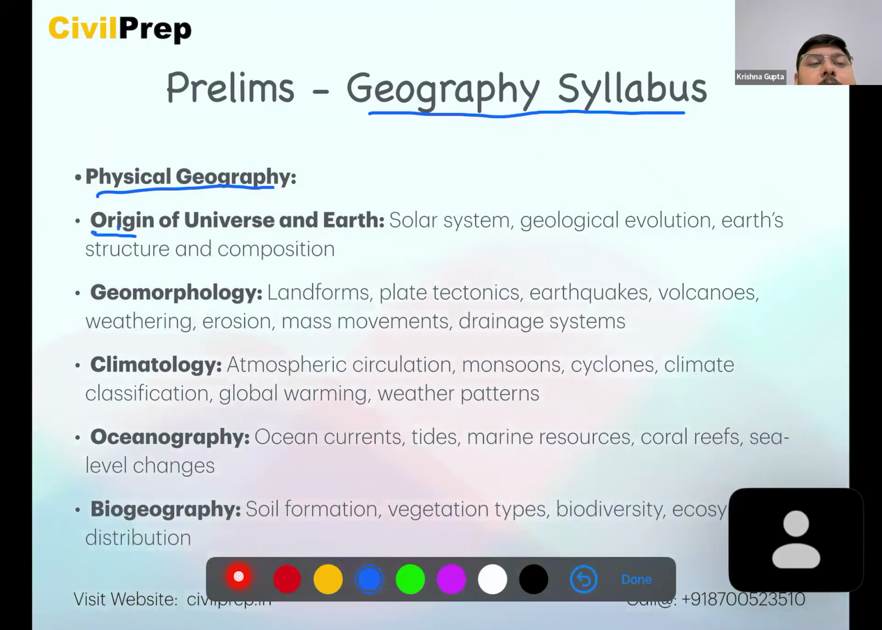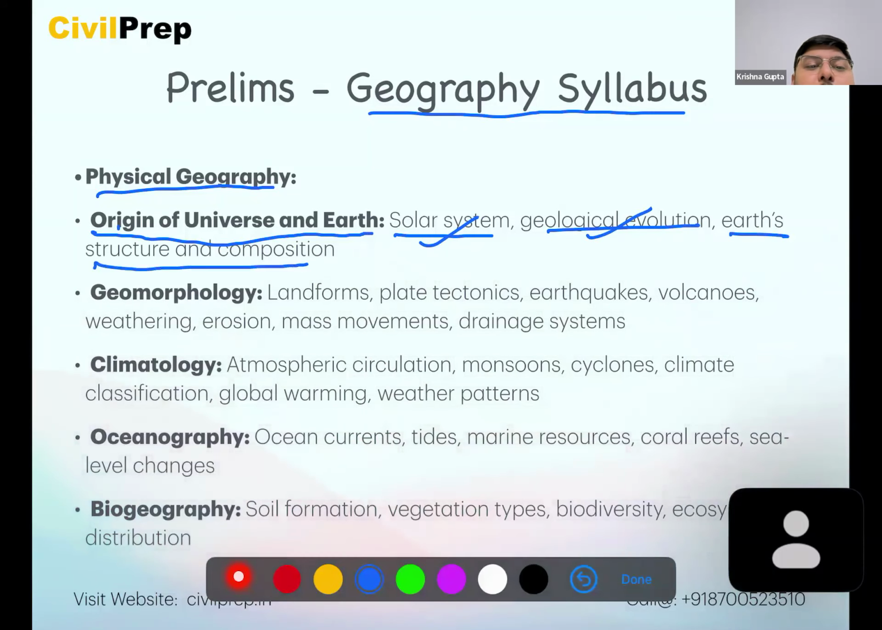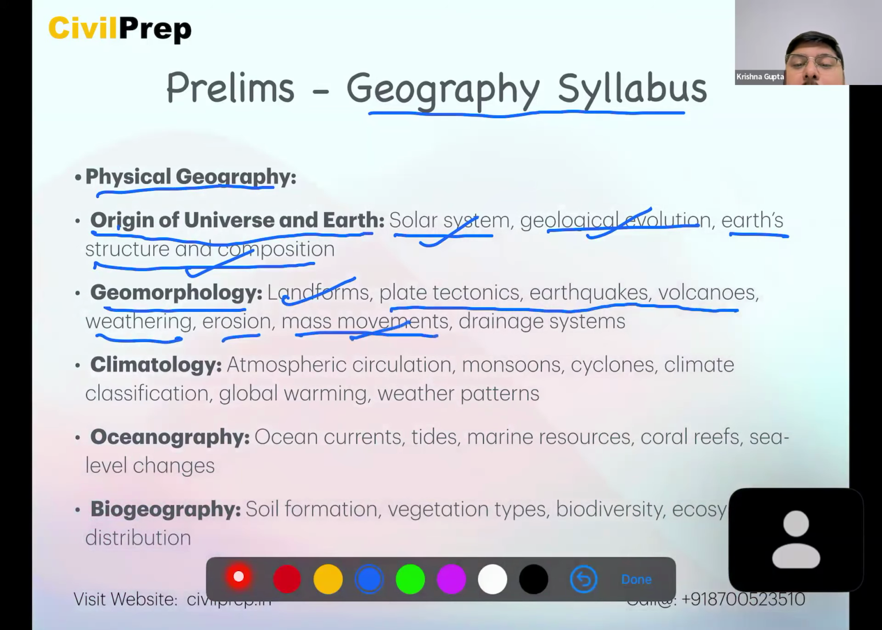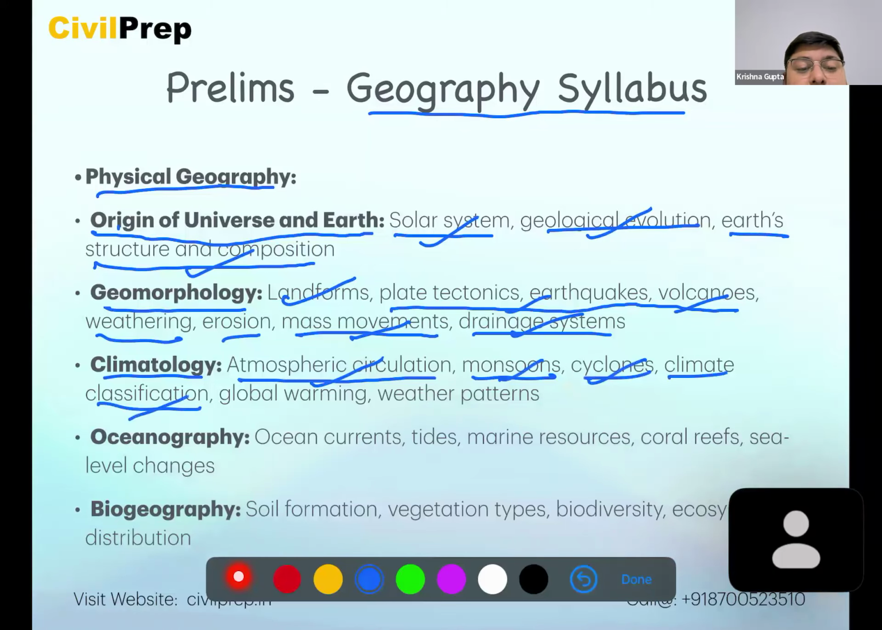So overall, we see the origin of Earth and universe, then the solar system; PYQs are asked here. Geological evolution, yes, Earth structure and composition, it is very important. When we look at geomorphology and landforms, questions are asked: plate tectonics, earthquakes, volcanoes, weathering and erosion, mass movement, drainage systems. All of these are very important topics. When we go to climatology, yes, atmospheric circulation, very important. Monsoons, cyclones, very important. Climate classification, yes, questions are asked here too.